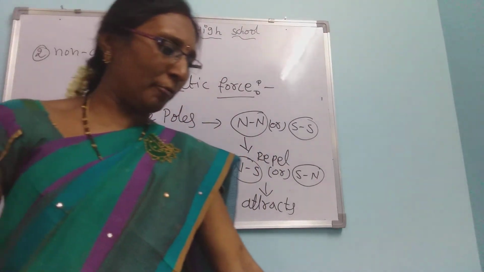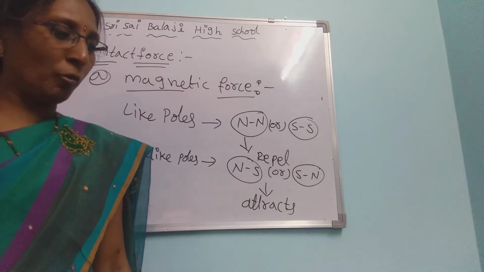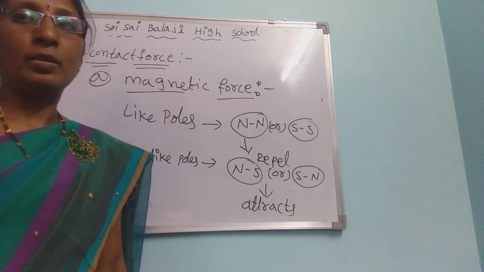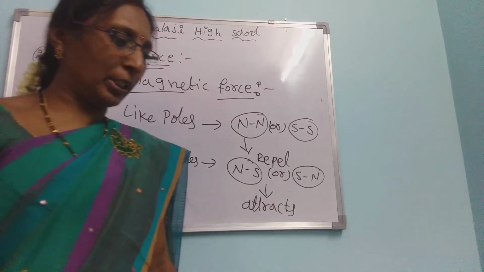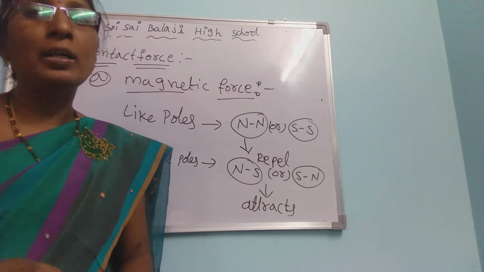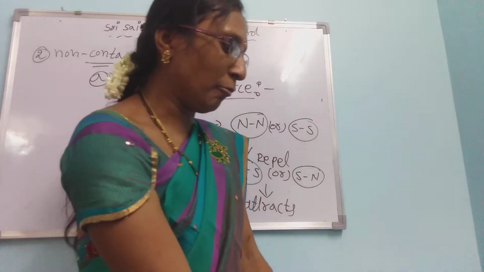Again, the definition: the force with which a magnet pulls objects made up of iron and some other metals is called magnetic force.